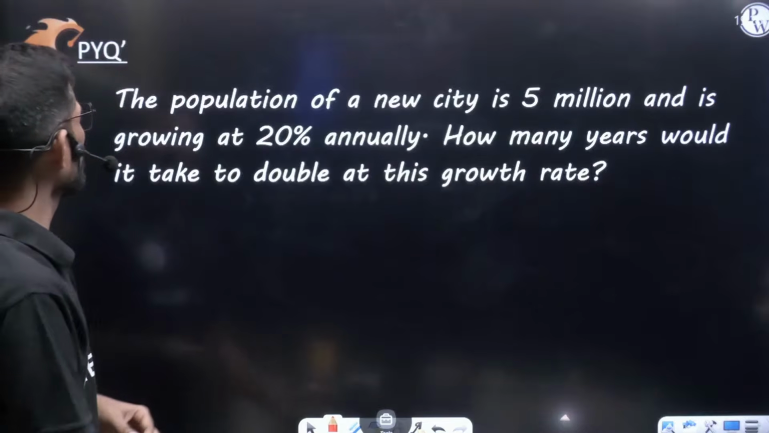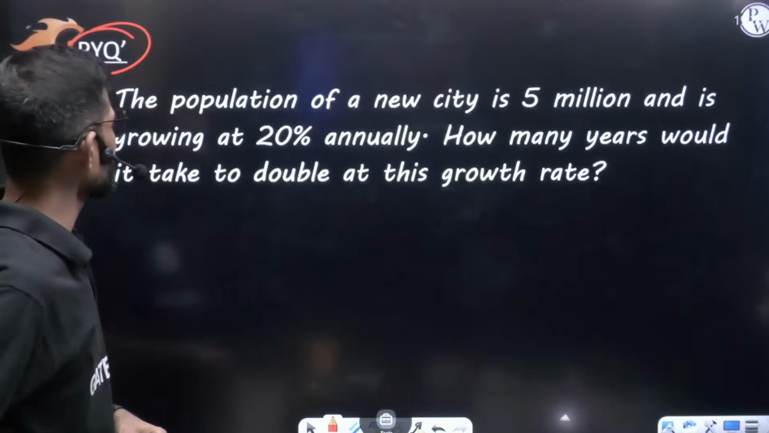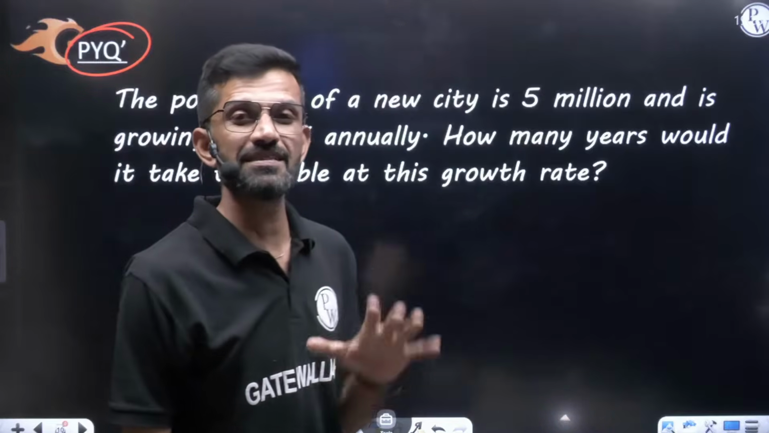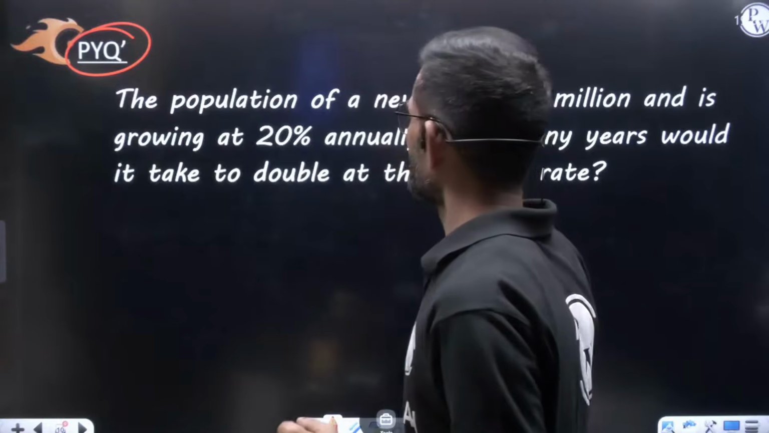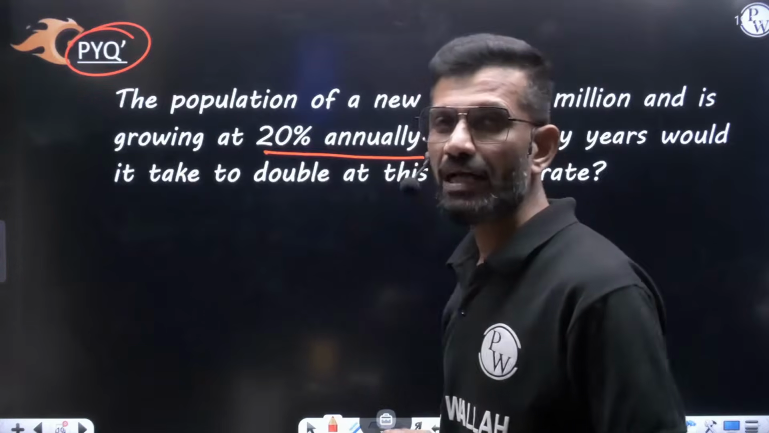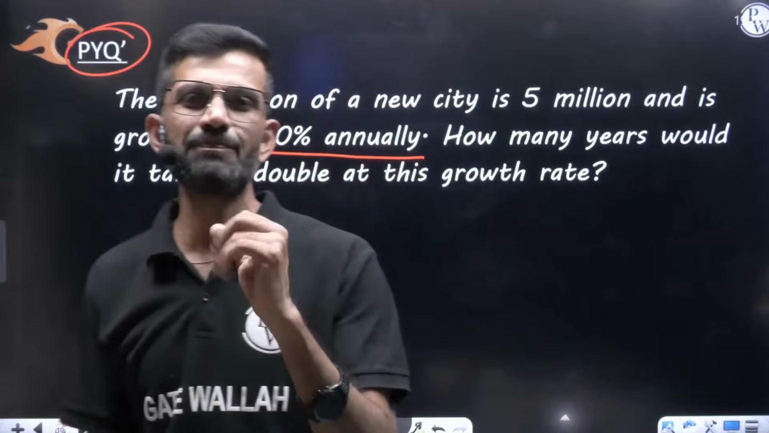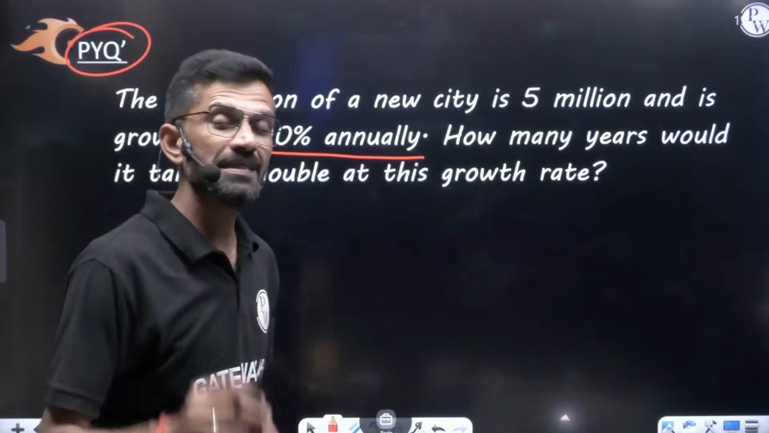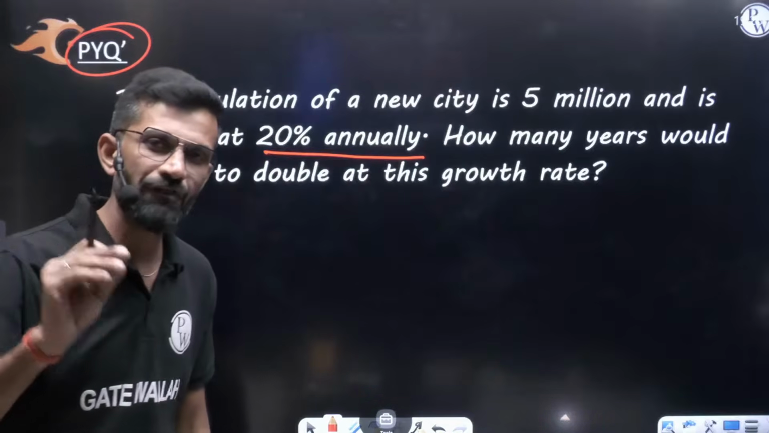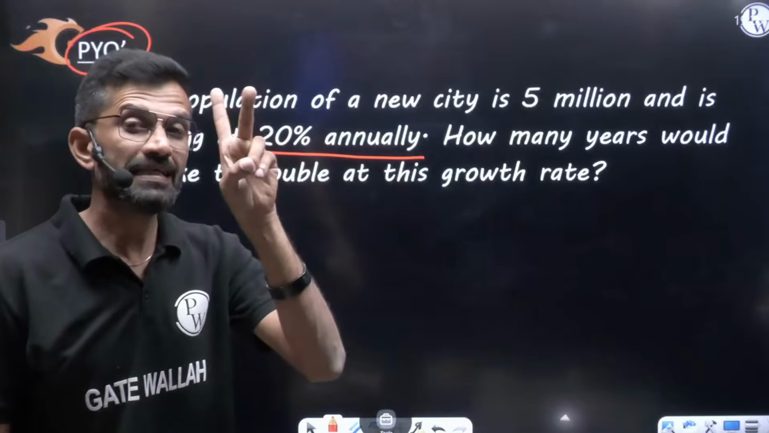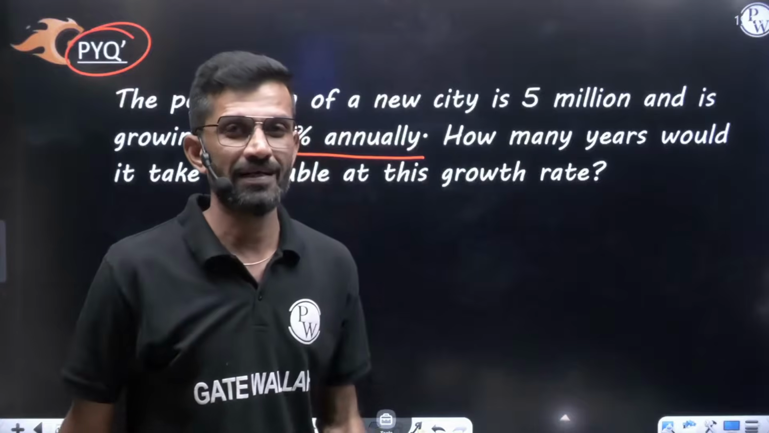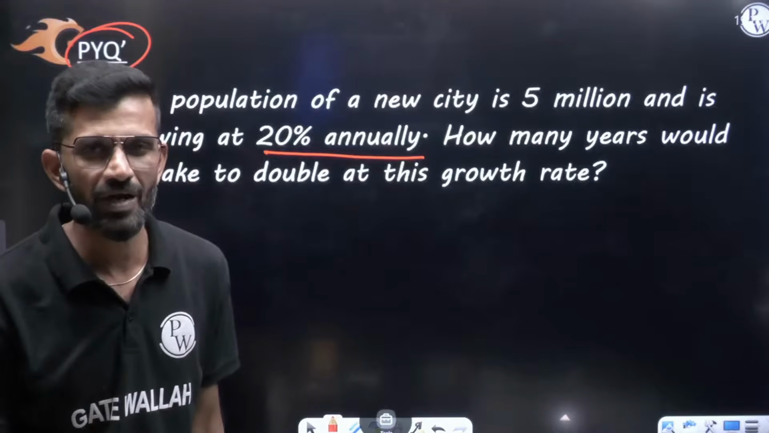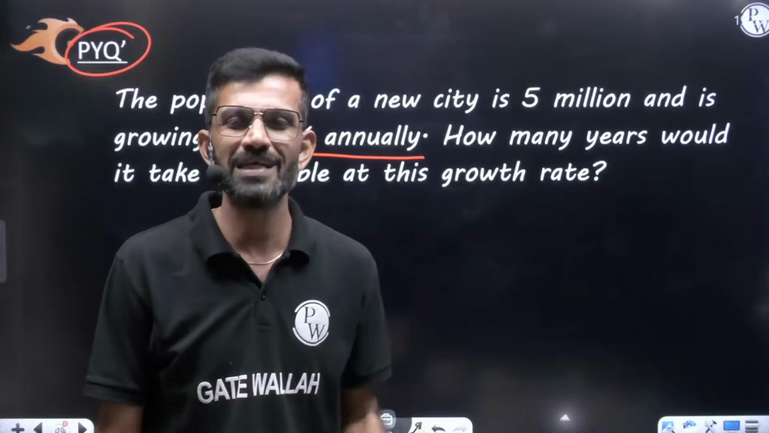Next question, again one more PYQ. It is a previous year question of the GATE examination. The population of a city is 5 million and is growing at 20% annually. Every year the population increases by 20%. How many years would it take to double at this growth rate? Means the population should become 10 million. From 5 million to 10 million means it should become double. Double means a 100% increase is required. Don't get confused. Double, twice, it should become two times. You can say like that.